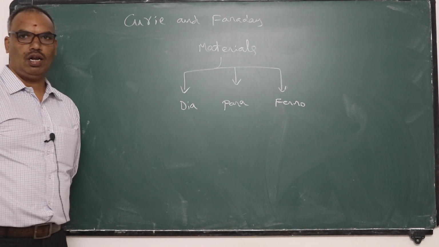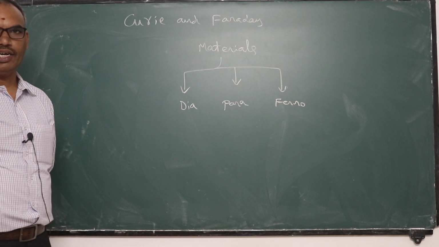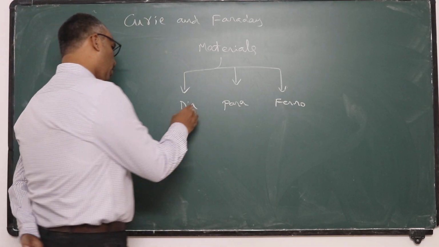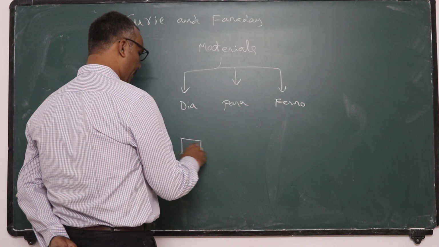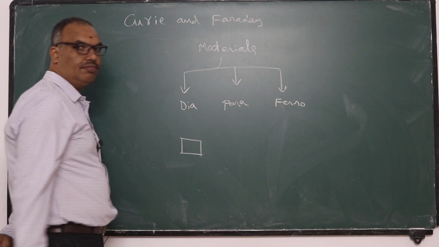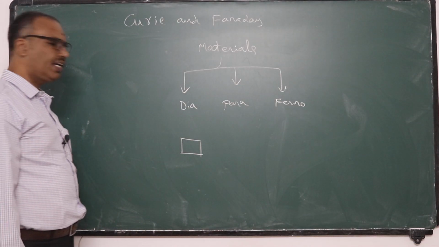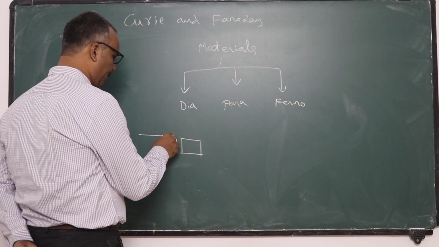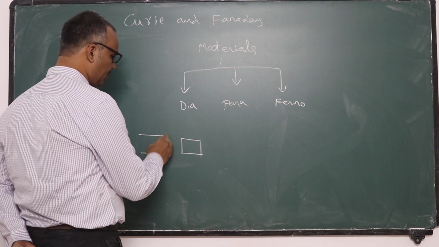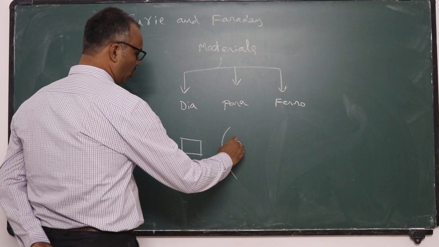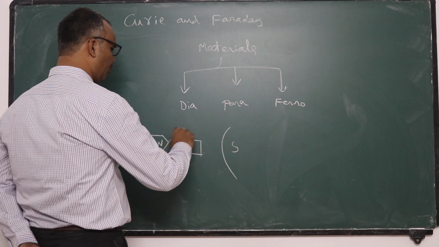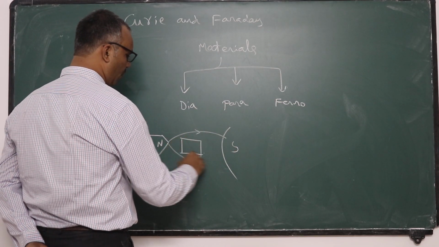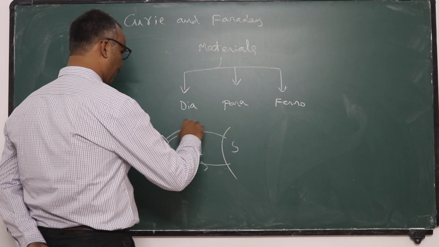If you want to call a material a diamagnetic material, whenever you keep this material between the poles of a magnet, poles of a magnet means here is a north pole like this, here is some south pole like this. Lines of force will go from north pole to south pole like this.